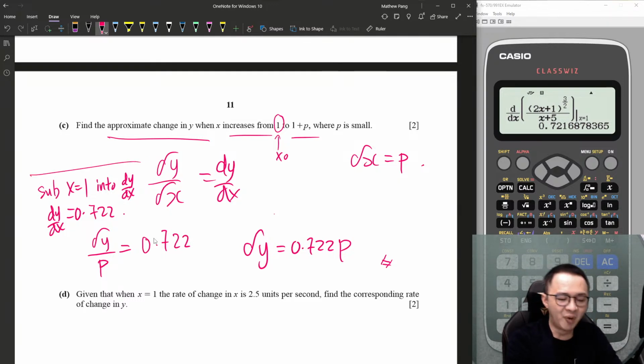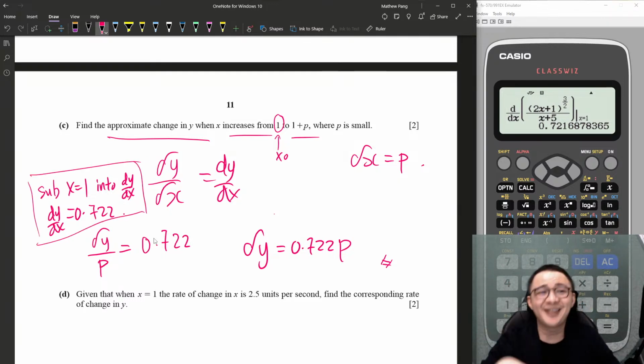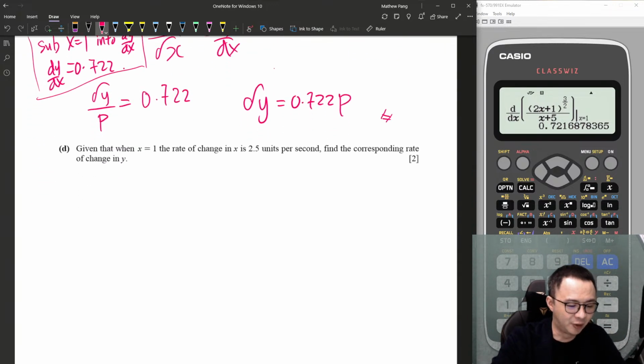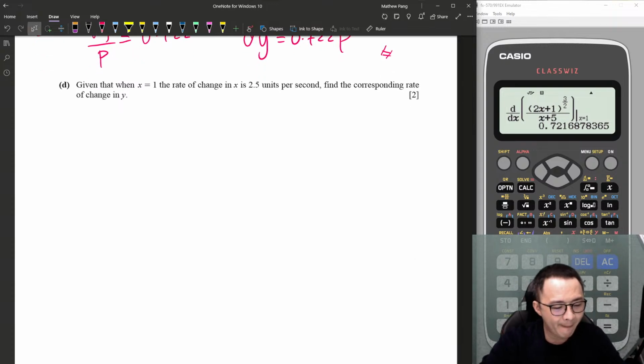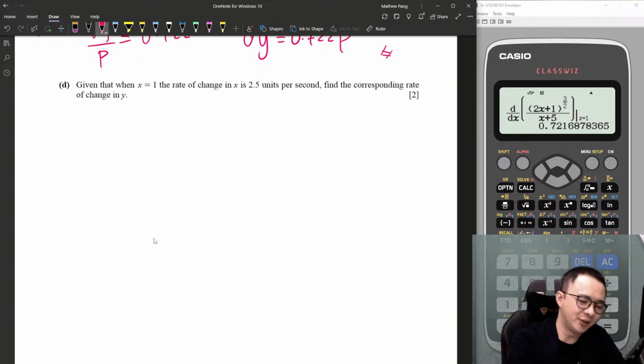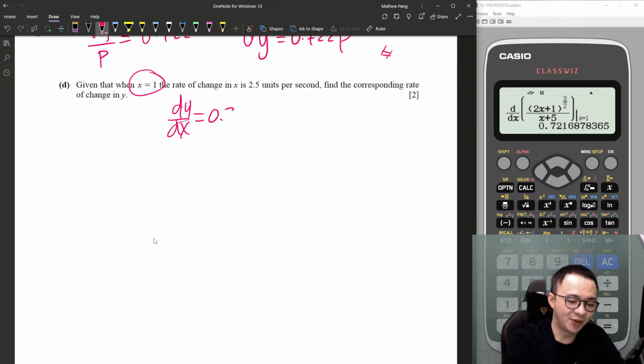Or if you are even more hardworking, you can copy the dy/dx equation and insert the 1 into all the x there, to show the examiner you know you want to sub the 1 into dy/dx. They don't say which method, they just say you must understand you need to sub x into dy/dx. Then they give you 1 mark. So when x equals 1, I know I can use back the dy/dx value just now, -0.722.